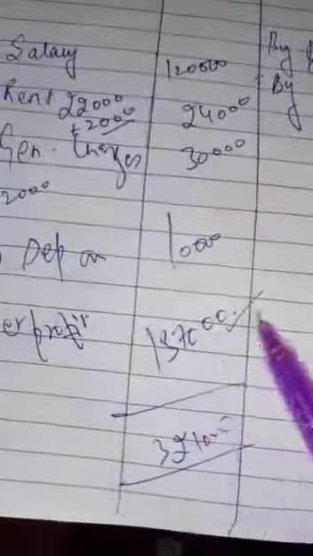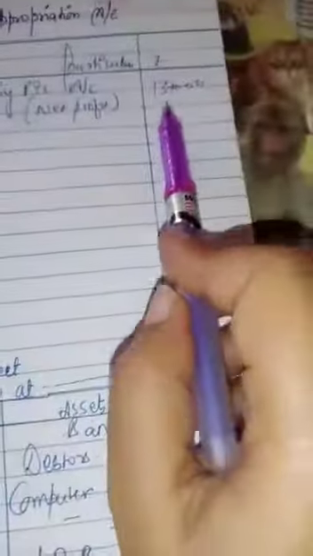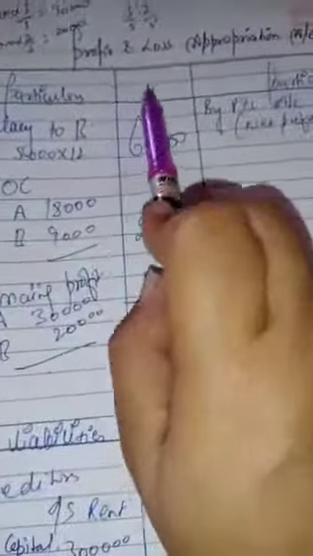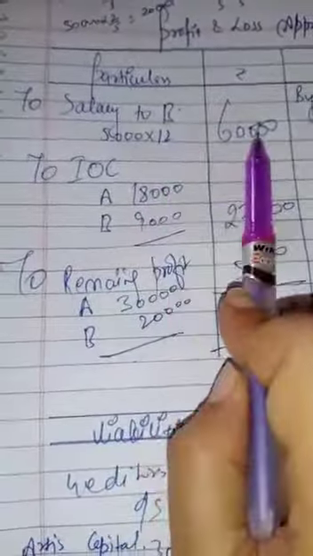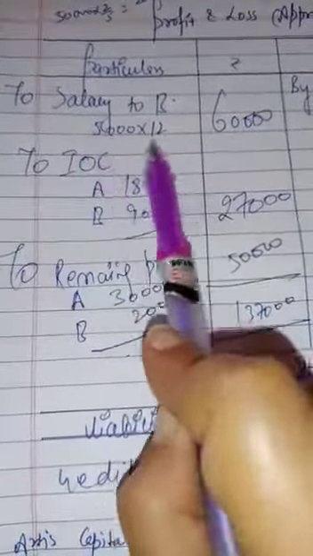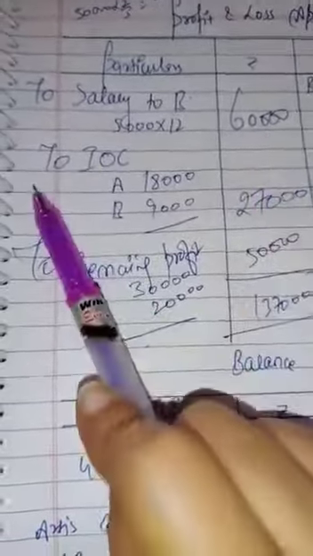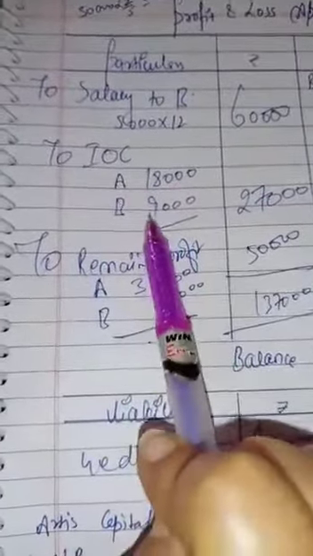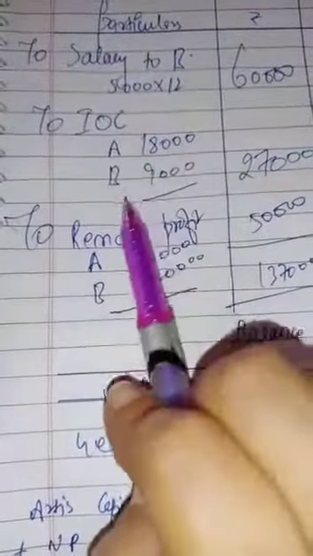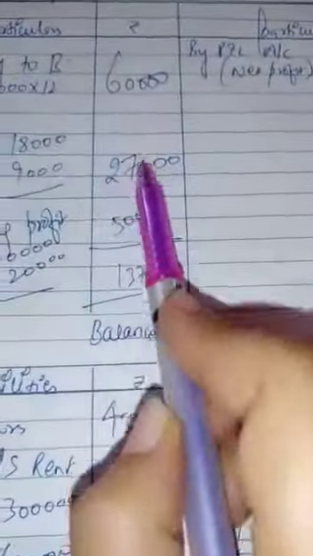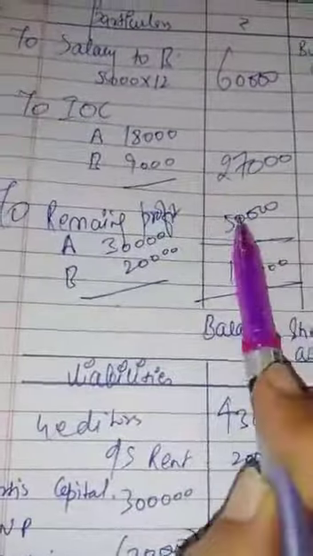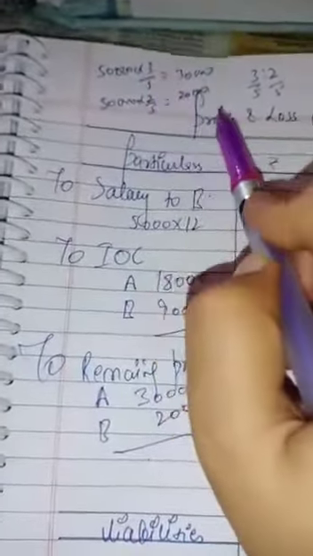From profit and loss account you will take the net profit, and whatever you have to give to partners will be recorded in profit and loss appropriation account. Here you will write salary to Bharti, 5,000 per month means it will be multiplied by 12, 60,000. Interest on capital, Aarti and Bharti, 6% of 3 lakh and 6% of 1,50,000. That is this. Now from the total profit you will deduct two expenses. This is your remaining profit which will be divided to Aarti and Bharti in their agreed profit sharing ratio.